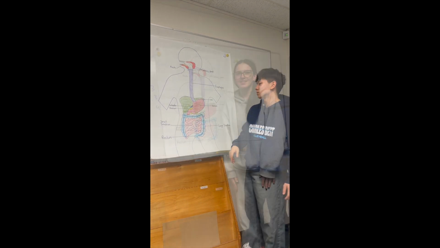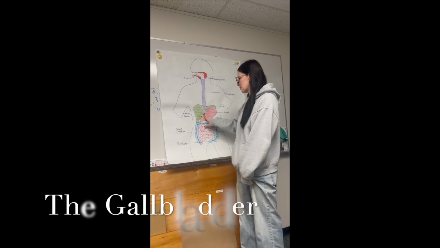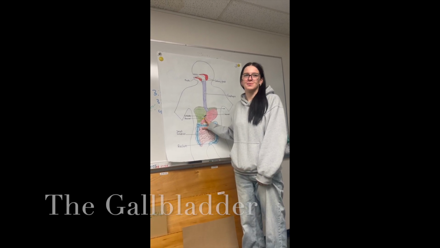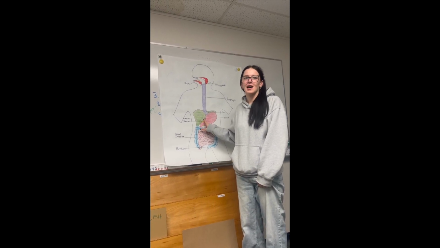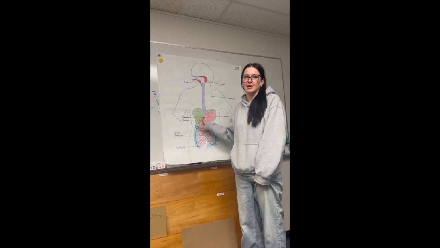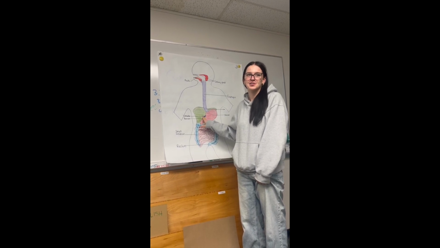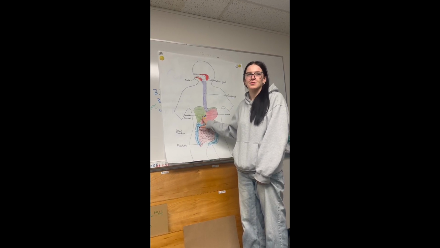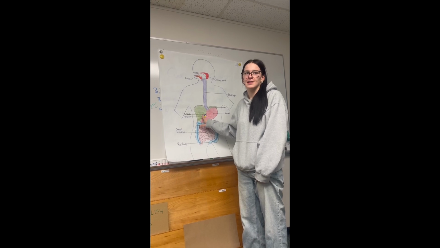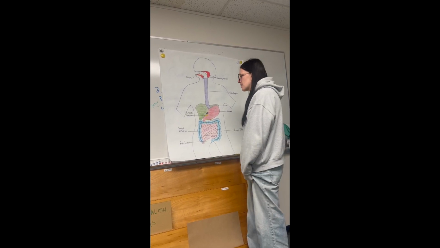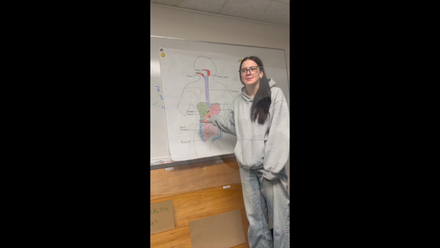The last accessory organ is the gallbladder, which is a small sac beneath the liver. It stores and releases bile for fat digestion. The primary food molecules digested are fats and lipids, and there's no type of digestion within the gallbladder.